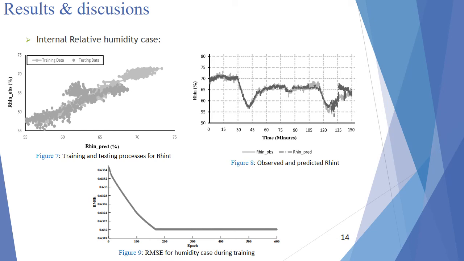Figure 9 represents the root mean square error for the internal relative humidity case. We can notice this time that the error decreases to settle at 0.63.